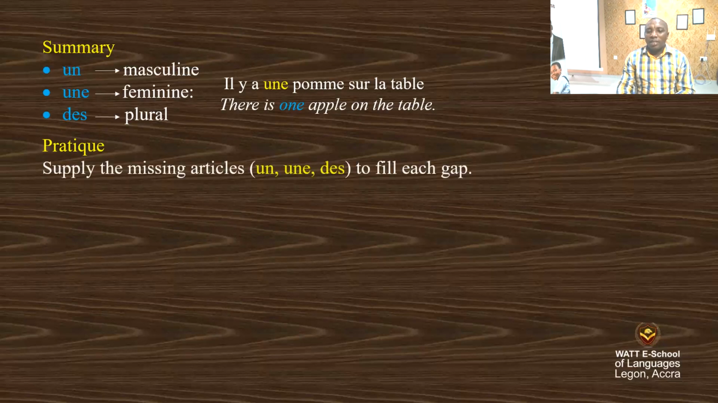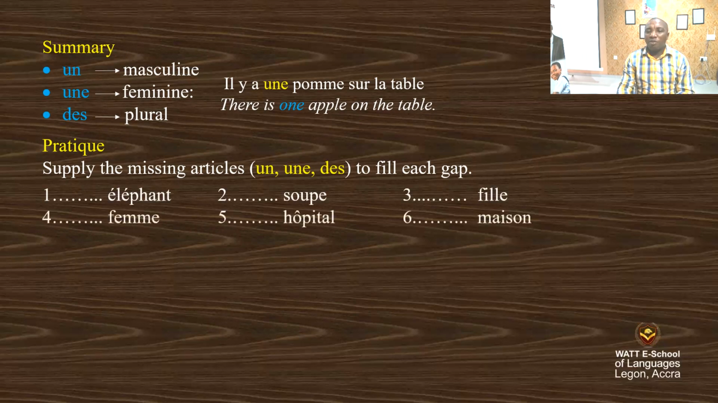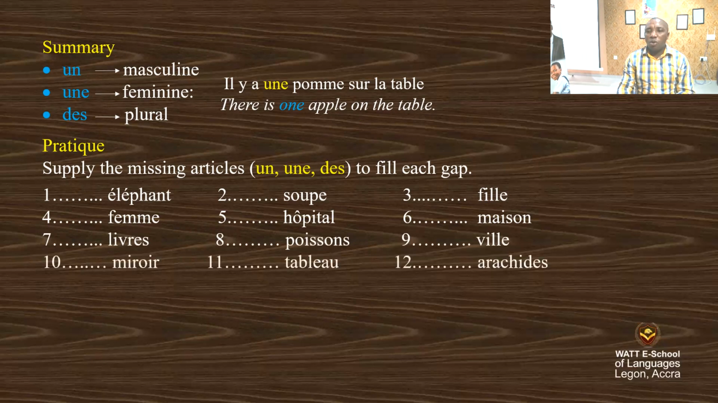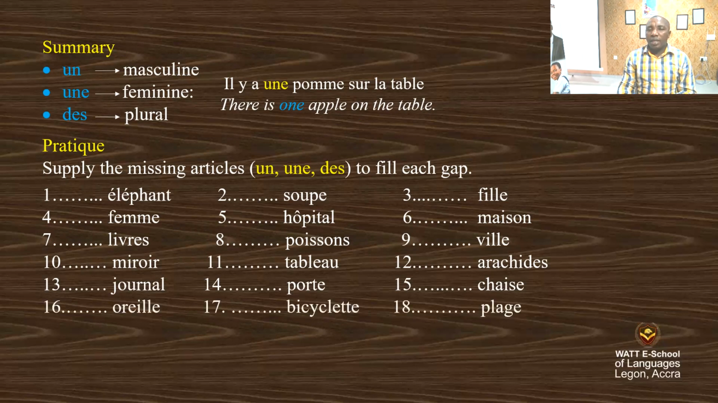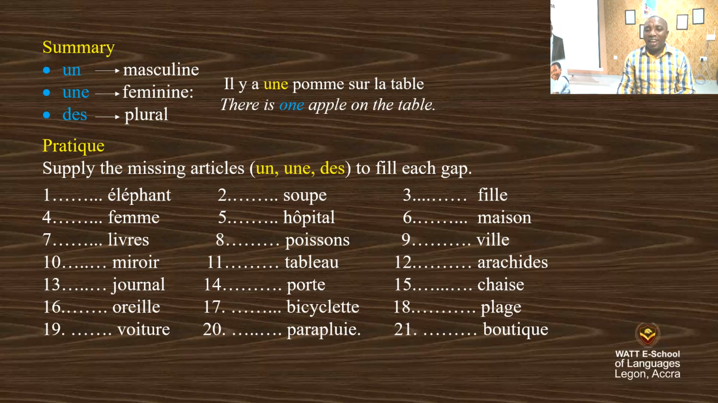We are practicing this. Supply the missing articles, un, une, des, to fill each gap. Éléphant, soupe, fille. Femme, hôpital, maison. Livre, poisson, ville. Miroir, tableau, arachide. Journal, porte, chaise. Oreille, bicyclette, plage. Voiture, parapluie, boutique. So let's supply the missing articles here.